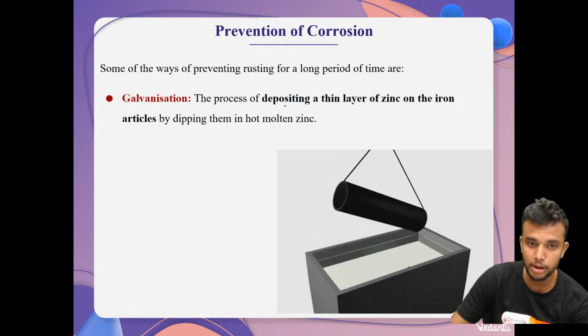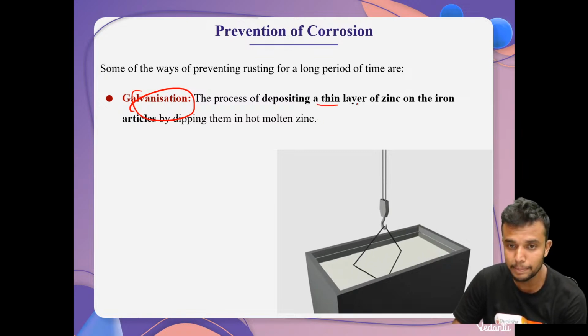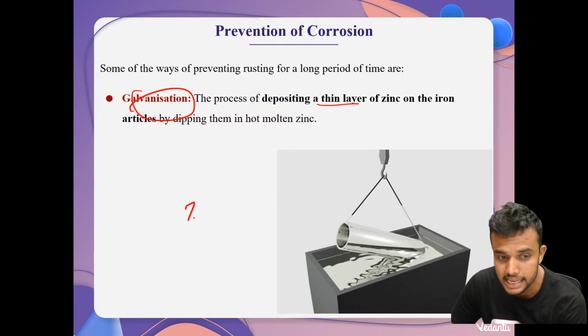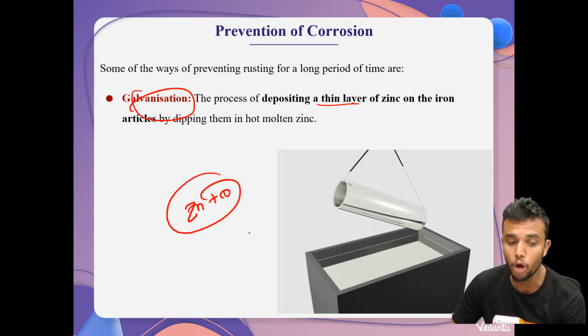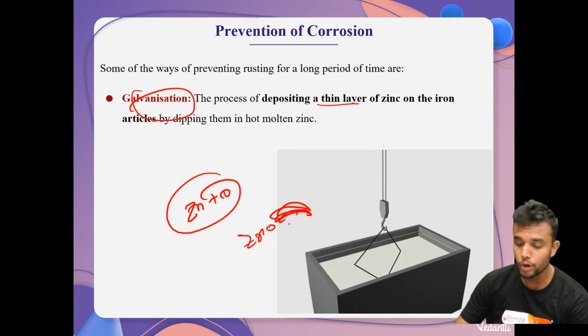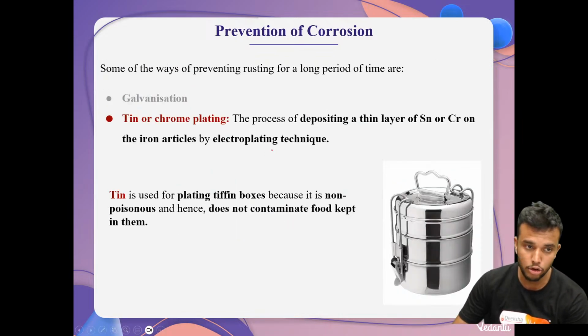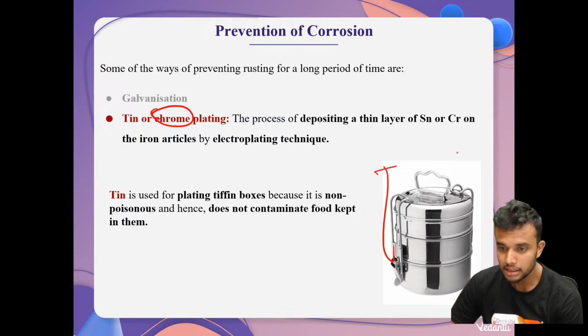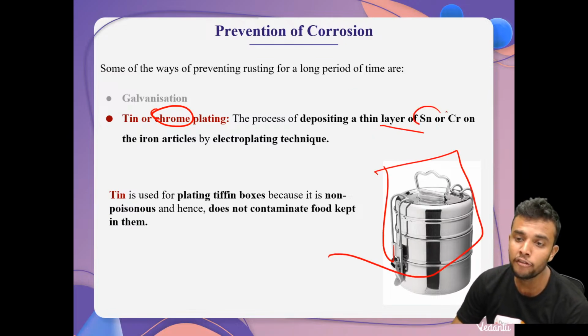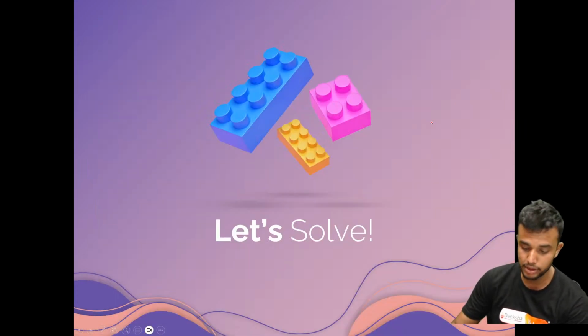Let's discuss for a longer period. By using the galvanization process, depositing a thin layer of zinc. What happens whenever you deposit a thin layer? First, zinc is corroded, and zinc reacts with oxygen. Then zinc oxide forms. Above the zinc layer, another layer of zinc oxide is there. That's why iron is not corroding. Next, tin or chrome plating, like the tiffin box. This is an example, depositing a thin layer of tin or chromium on iron articles.